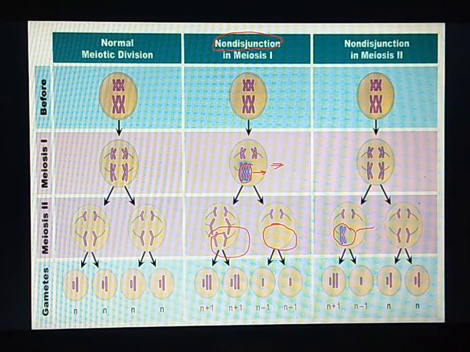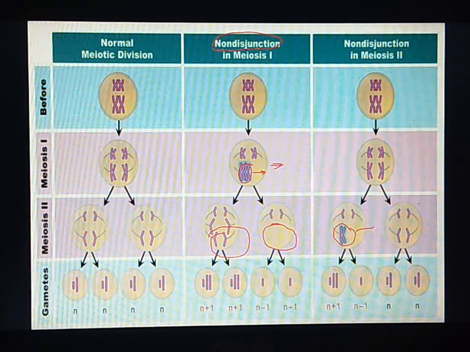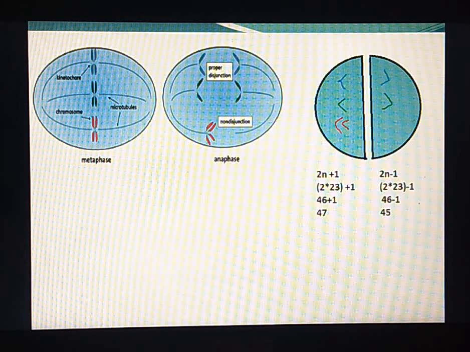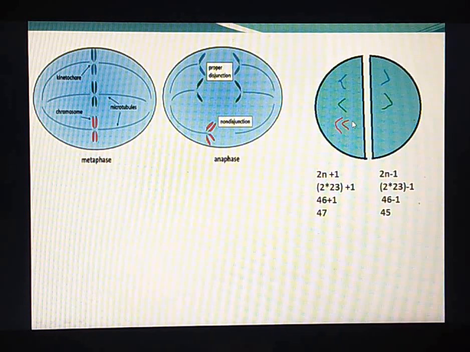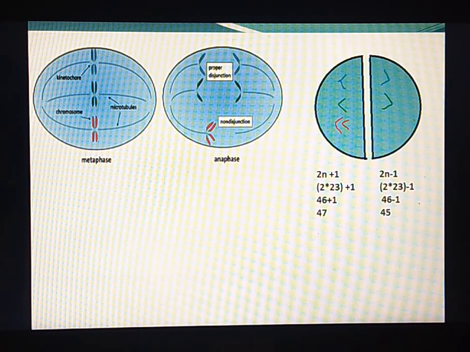So the cells will get few or extra chromosomes than the normal genome number in a species, and such a condition we call heteroploidy or aneuploidy. Based on the number of chromosomes lost or gained, there are four types of aneuploidy or heteroploidy.